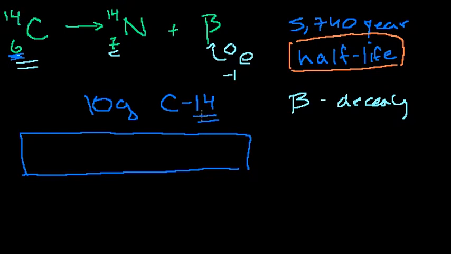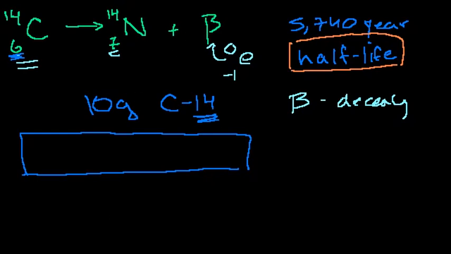So the carbon-14 version, or this isotope of carbon, let's say we start with 10 grams. If they say that its half-life is 5,740 years, that means that if on day 1 we start off with 10 grams of pure carbon-14, after 5,740 years, half of this will have turned into nitrogen-14 by beta decay.